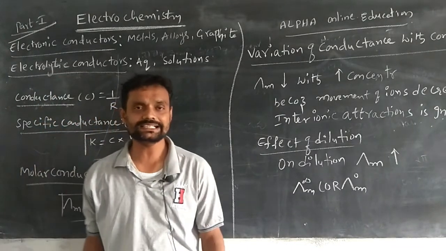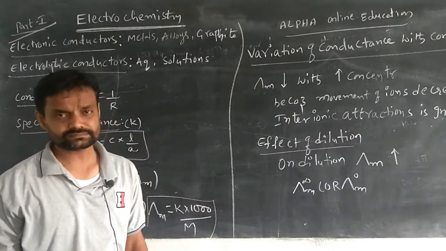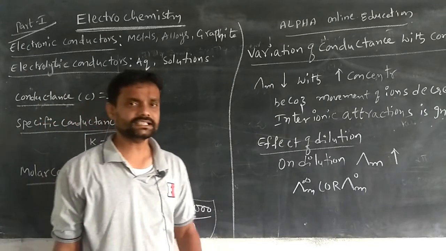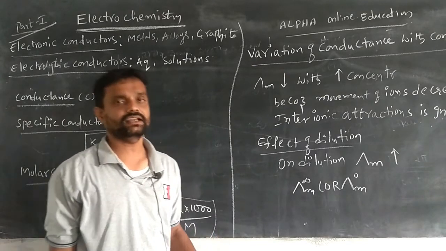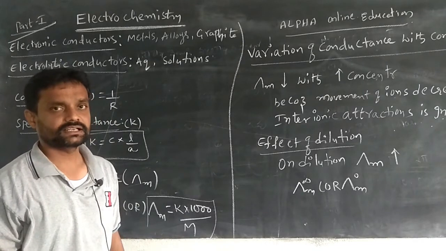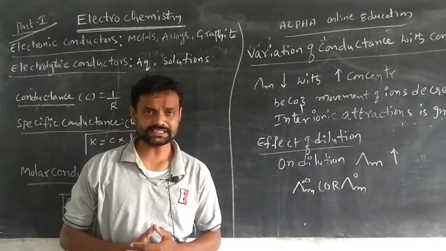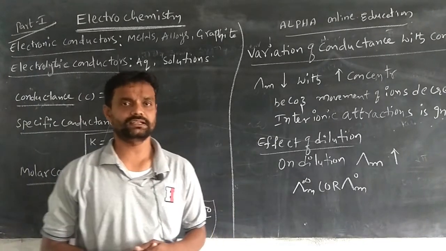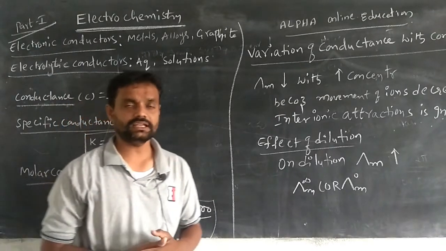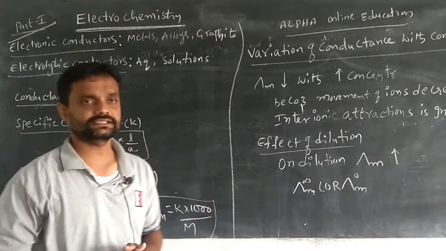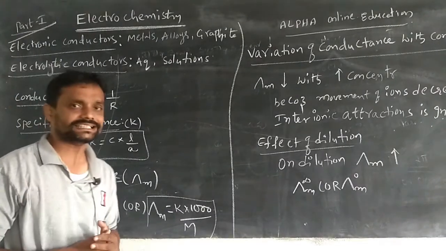What will be studied in electrochemistry? How chemical energy is converted to electrical energy, and how electrical energy is converted to chemical energy. That can be explained in electrochemistry. Electrochemistry is nothing but how electrical energy is converted to chemical energy, and similarly how chemical energy is converted to electrical energy. That is discussed in the electrochemistry topic.